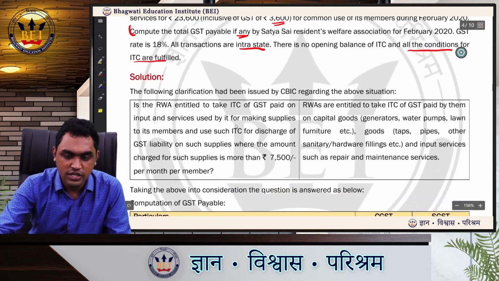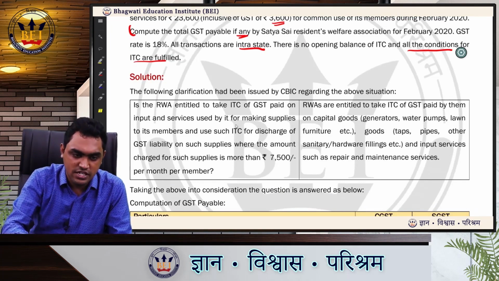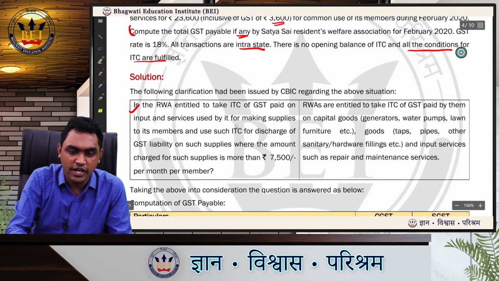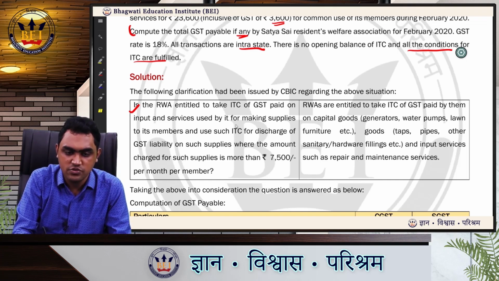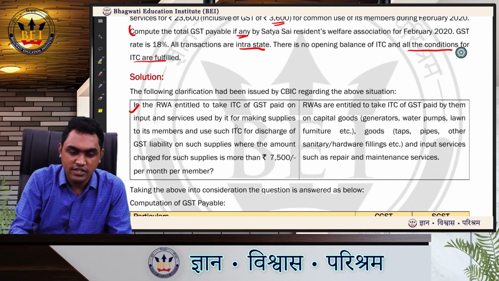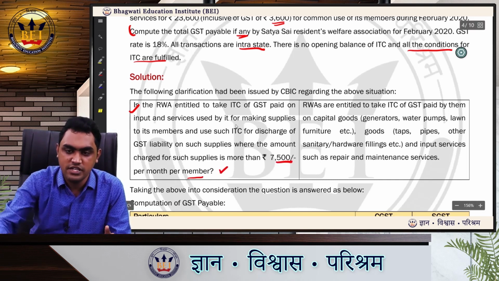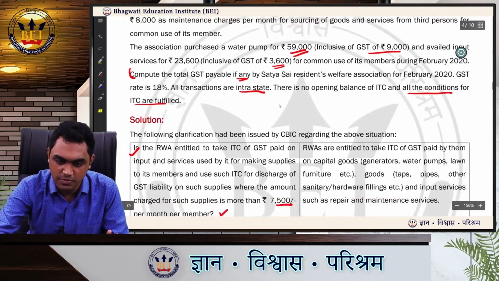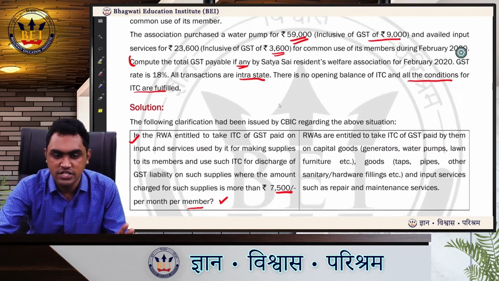In the clarification given by CBIC, there is a question: is the RWA entitled to take ITC of GST paid on input and input services used for making supplies to its members, and use this ITC for discharge of GST liability, where the amount is 7,500 rupees or more per month per member? Yes. In our question, it's 8,000 rupees per month per member. They are also registered in GST.